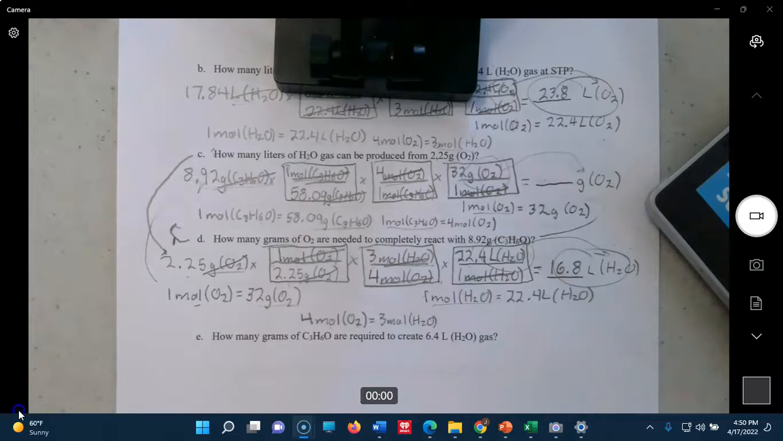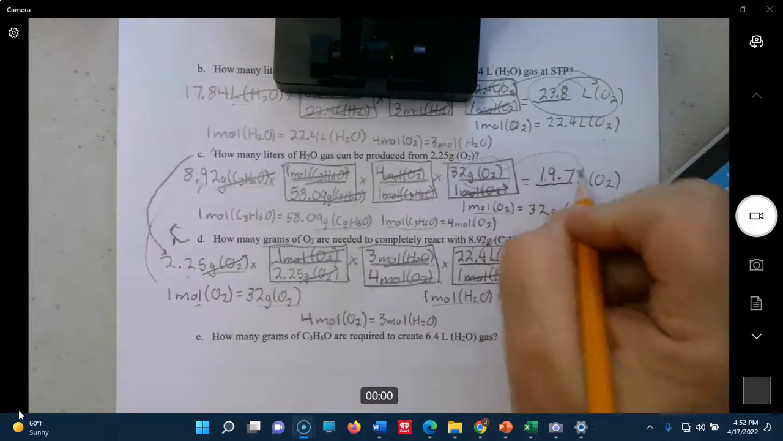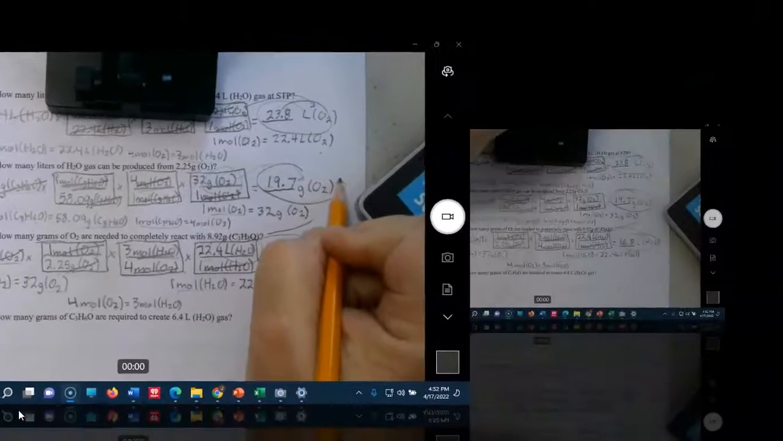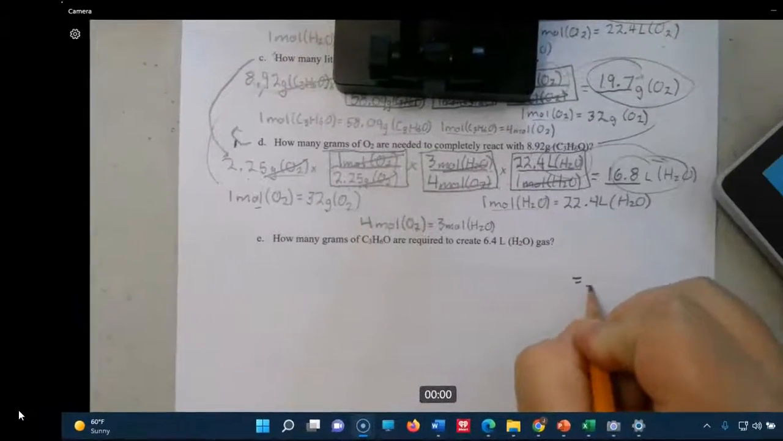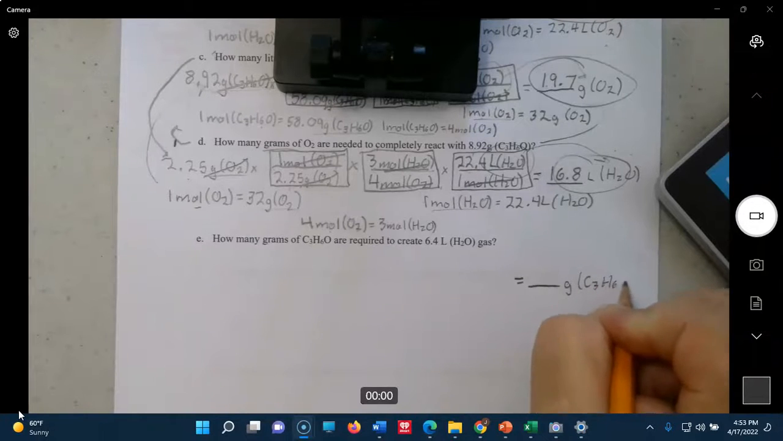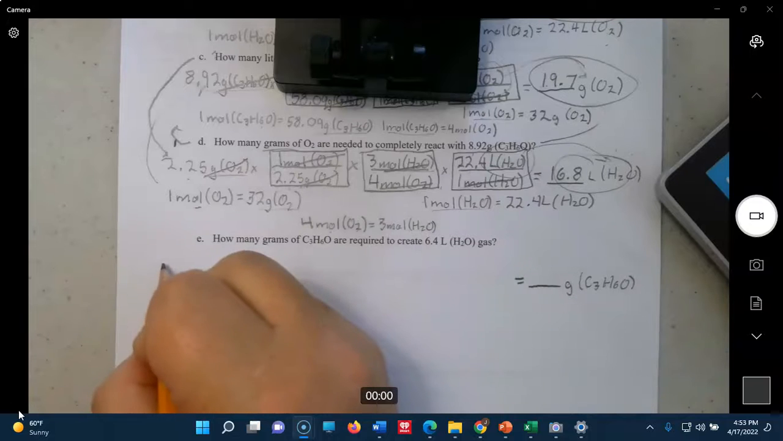Okay, so let's go ahead and compute that. 8.92 times 1 times 4 times 32 divided by 58.09 divided by 1 divided by 1. All right, and you get 19.7 for that. 19.7 grams of oxygen. Okay, how many grams of C3H6O? So let's put that right away over here. Are required to create 6.4 liters of H2O. That goes over here. That's what we're starting with.